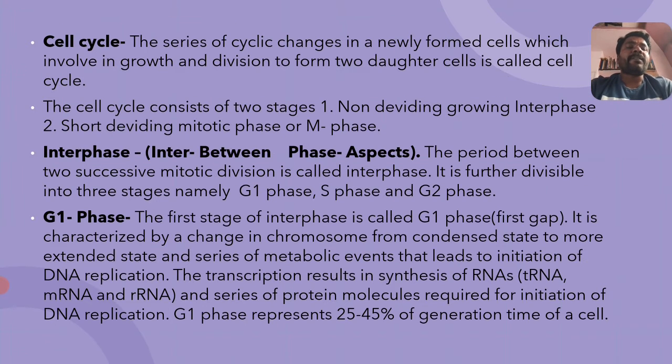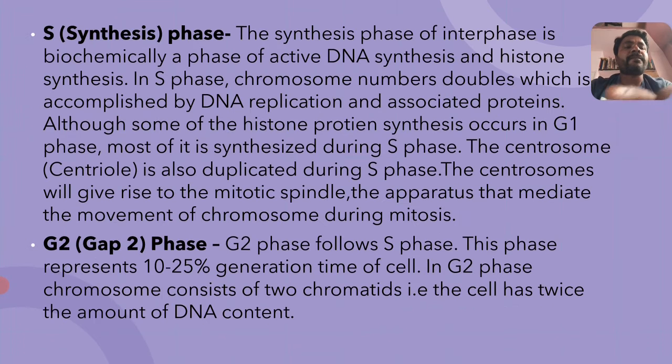What we studied in G1 phase: there is the synthesis, the condensed form of chromosomes extends, from the condensed form to the extended state, and a series of metabolic events that lead to initiation of DNA replication and also transcription of DNA results. There is the formation of different types of RNA. It takes moreover about 25 to 45% of the time.